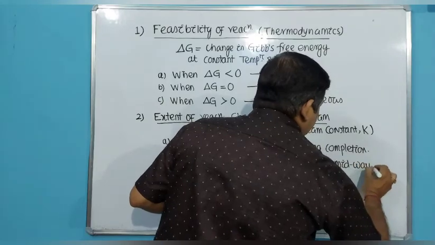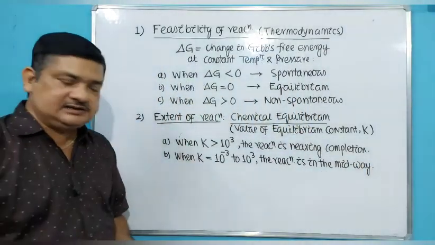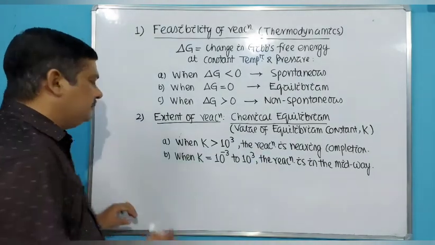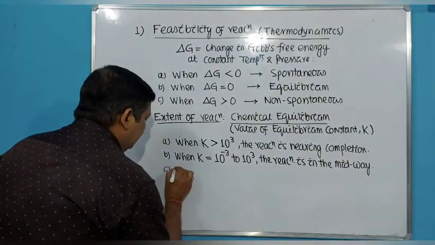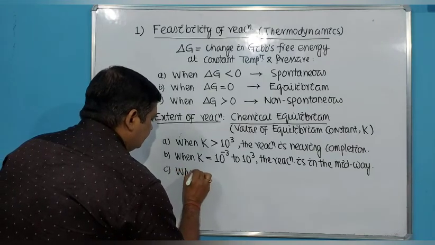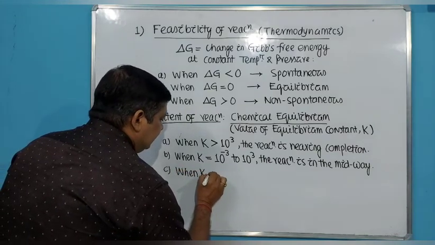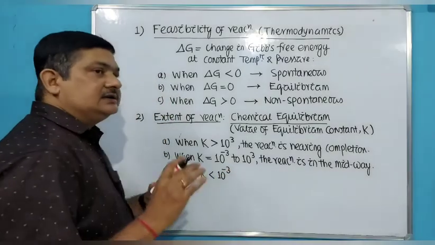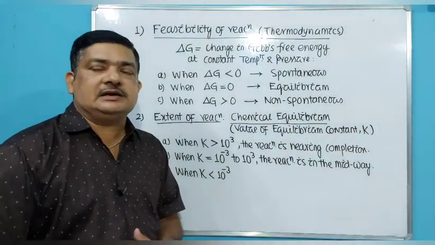Then the concentrations of reactant and product are comparable, which we have already discussed. So when the value of K lies in this range, the reaction is in the midway. Third one, when the value of K is less than 10 to the power minus 3, then the concentration of the reactant is much more than the concentration of the product.